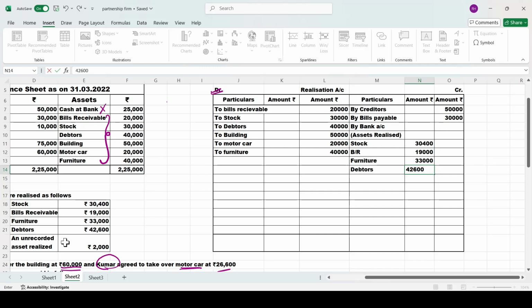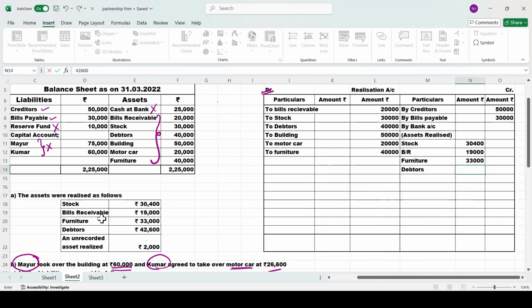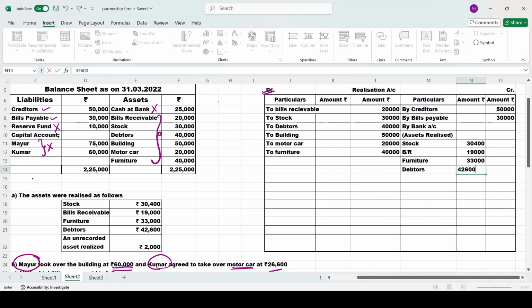Now, next you can see over here, there is one thing which is called an unrecorded asset realized. You have unrecorded asset realized. What do you mean by this word unrecorded? Unrecorded means which is not recorded in your books of accounts. They have missed recording that, but you have got that asset. So you have sold that asset, and now you are getting the money from that. That should also be written. That amount should also be credited in your bank account, right?